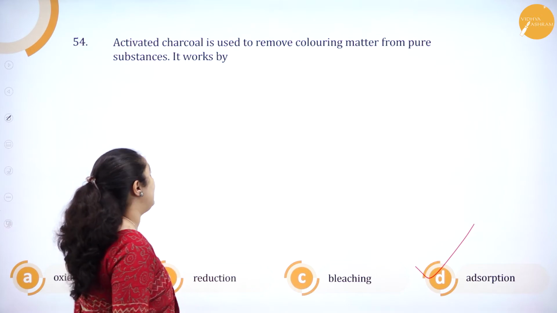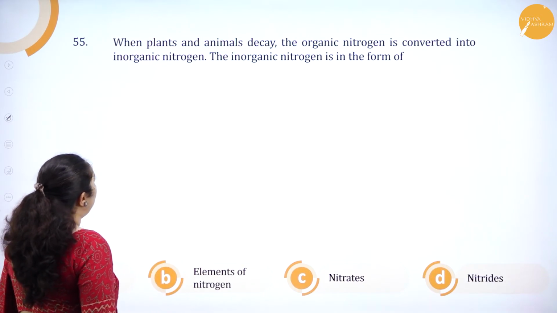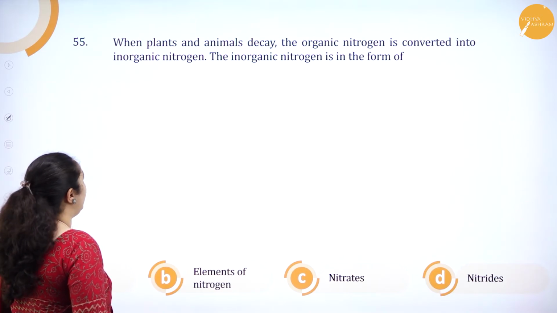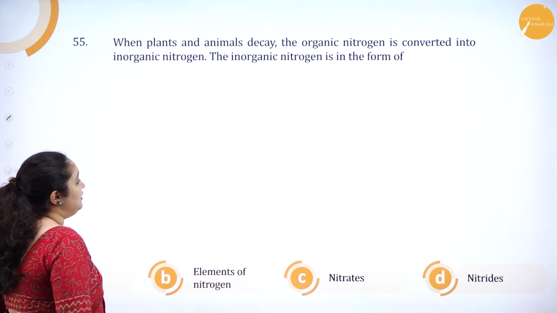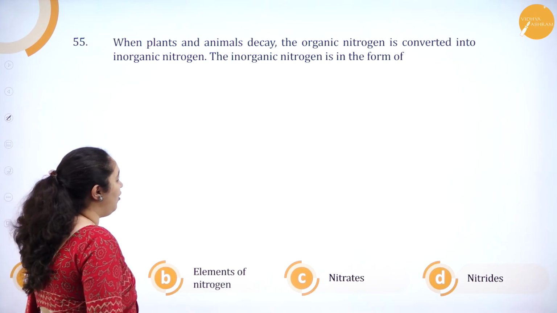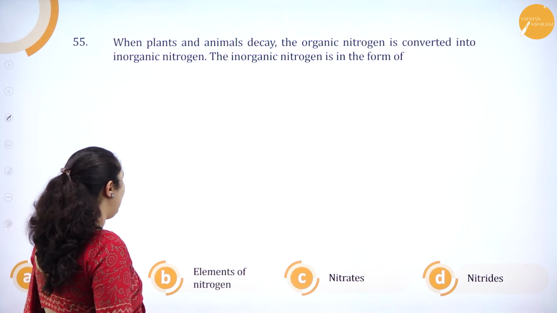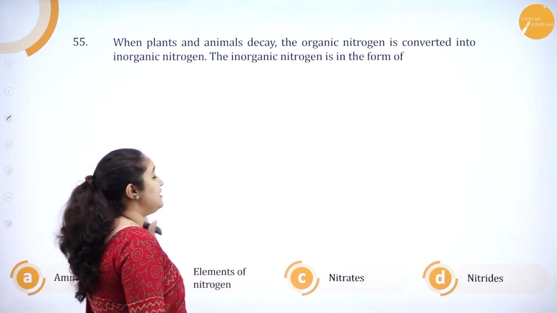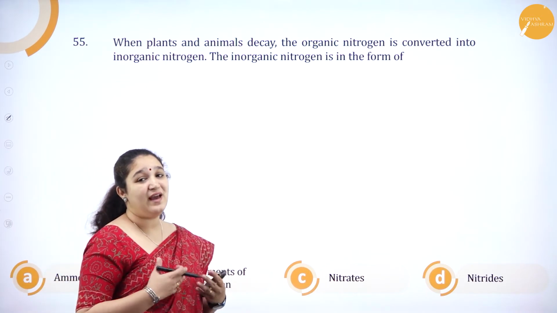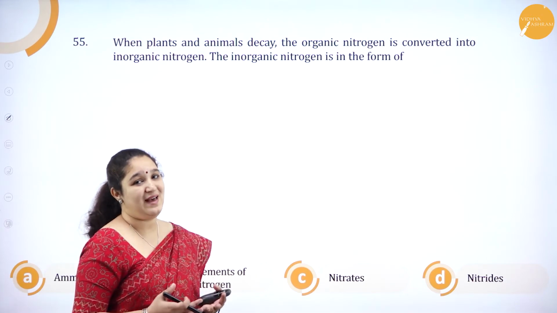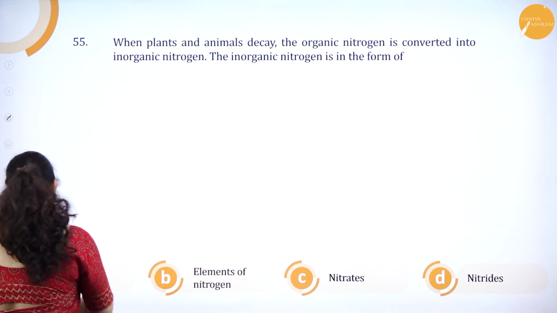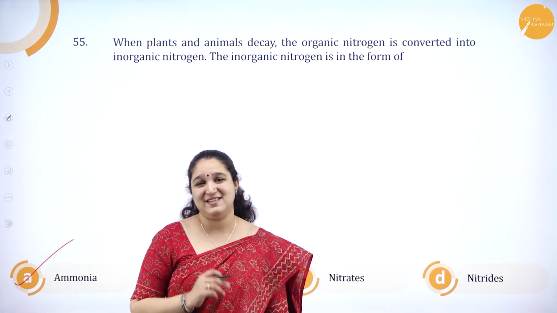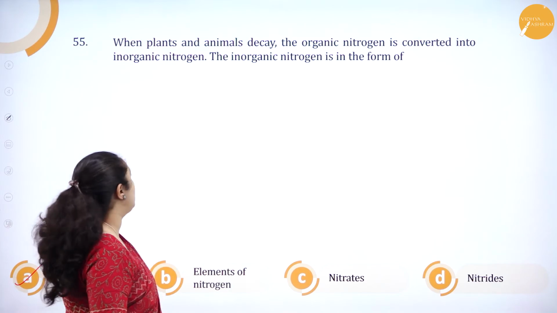Okay. Next one. When plants and animals decay, the organic nitrogen is converted into inorganic nitrogen. The inorganic nitrogen in the form of ammonia, elements of nitrogen, nitrates, nitrites. See, when there is a decay, the inorganic form of nitrogen is ammonia gas, which is giving that smell during decay also. That is why option A is the correct answer. We'll go to the next question.